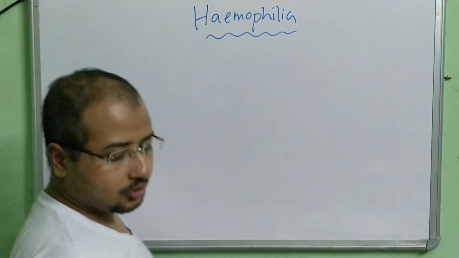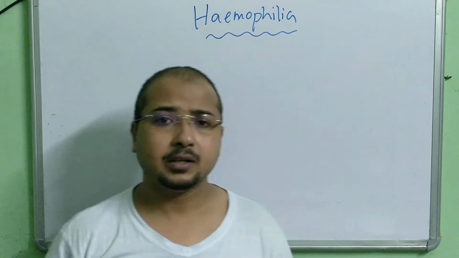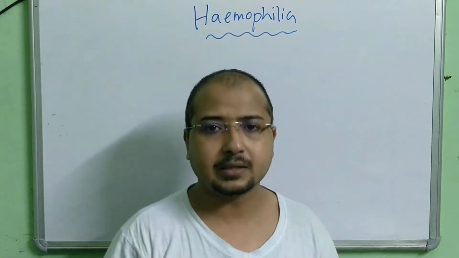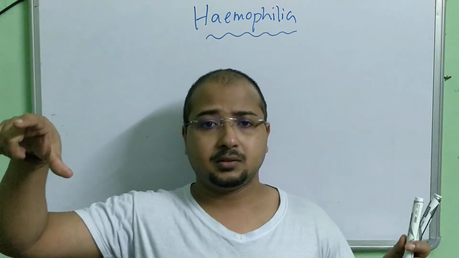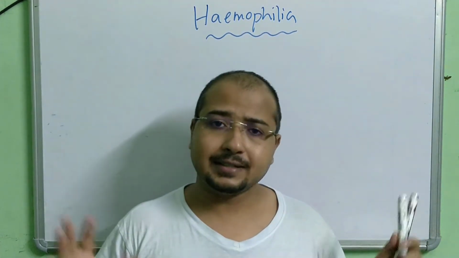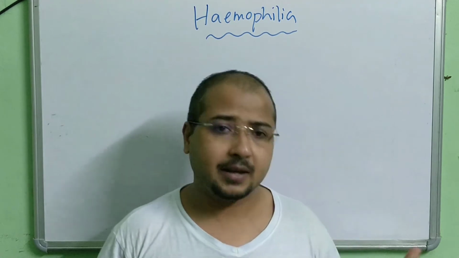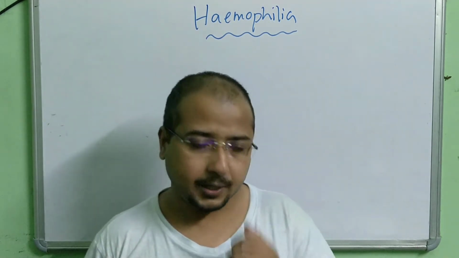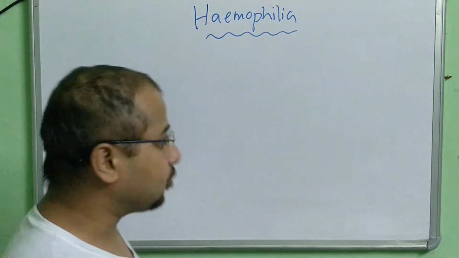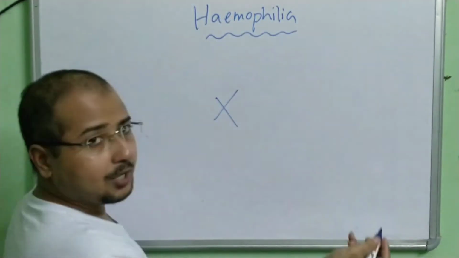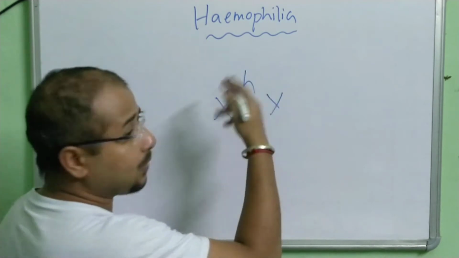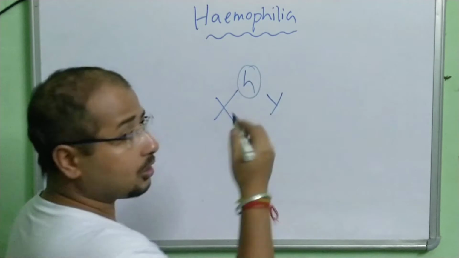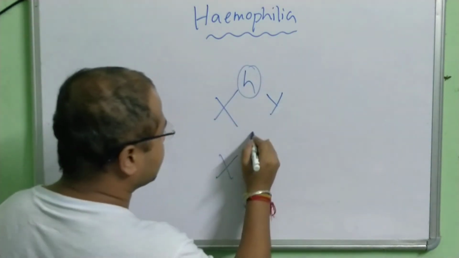Now, this is all about hemophilia. Now, colorblind. Colorblind is the same as hemophilia, in the pattern. Females are carriers, males are where the disease gets expressed. Only while writing the chromosome, what we write in hemophilia like XHY or XHX, we use the letter H. In colorblind, we just write C here.